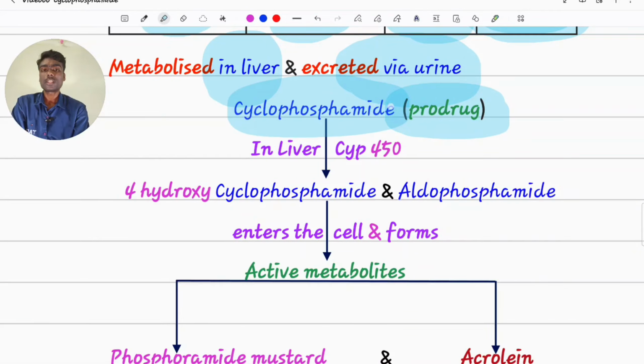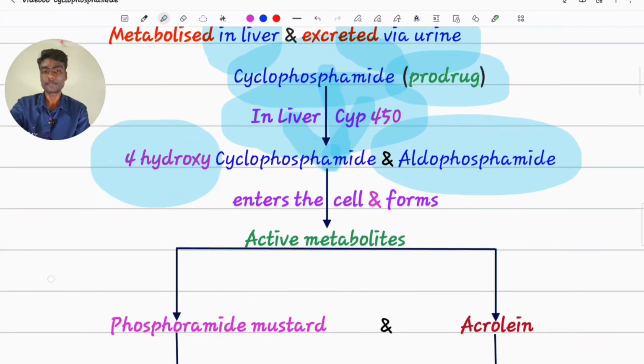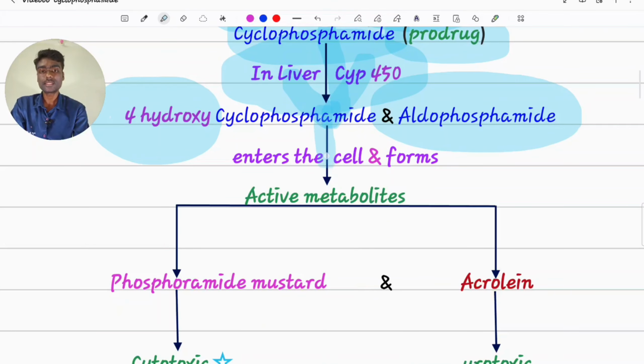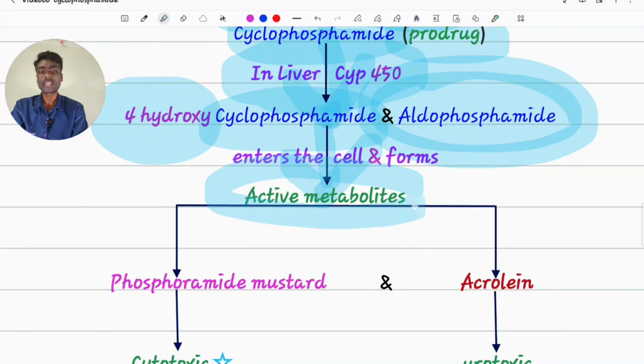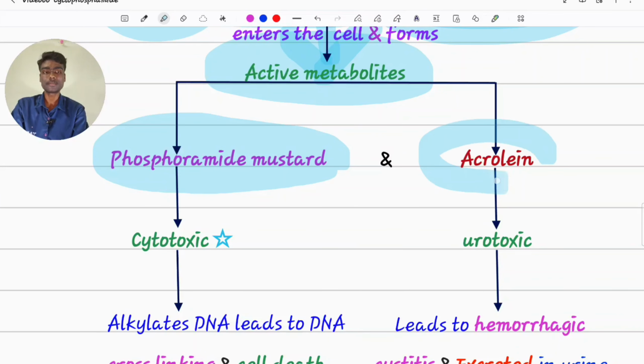After administration, cyclophosphamide, which is a biologically inactive prodrug, gets converted to 4-hydroxycyclophosphamide and aldophosphamide inside the liver with the help of enzyme CYP450. After that, it enters the cell. This hydroxycyclophosphamide and aldophosphamide will easily cross the cell and enter into it, and there inside the cell it forms active metabolites called phosphoramide mustard and acrolein.